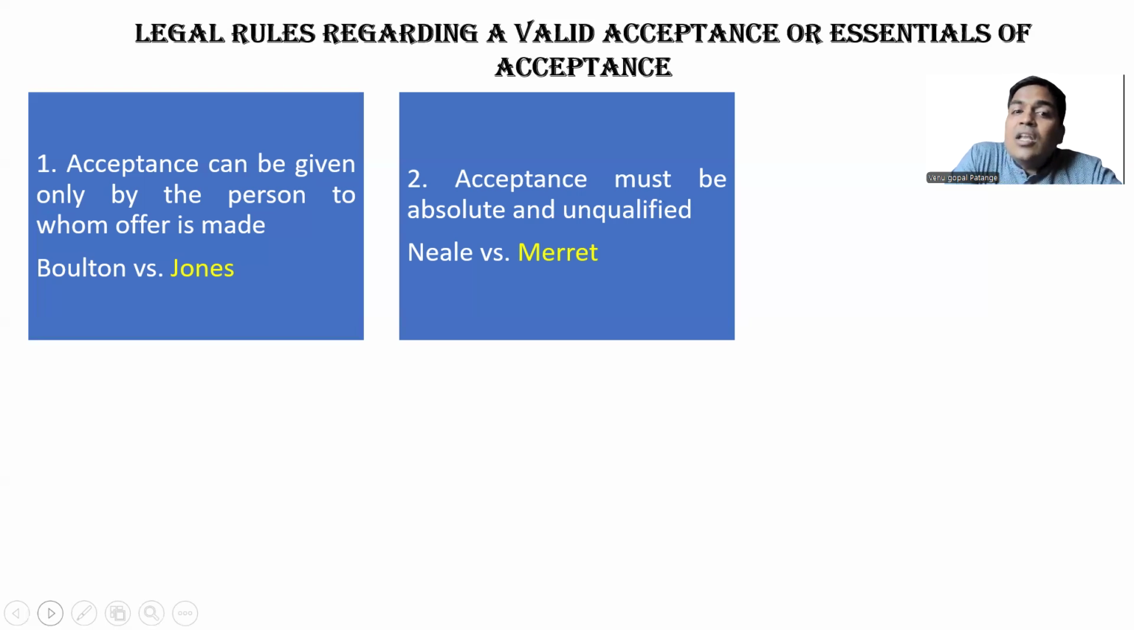The case law is Neil versus Merritt. Neil wants to sell his house to Merritt. Merritt wants to pay the money in installments, right? So the moment he gives acceptance with conditions, it is called a counter offer. It will not be called acceptance. So unqualified means unconditional. You can read it as acceptance must be absolute and unconditional. So the second legal rule is acceptance must be absolute and unconditional.